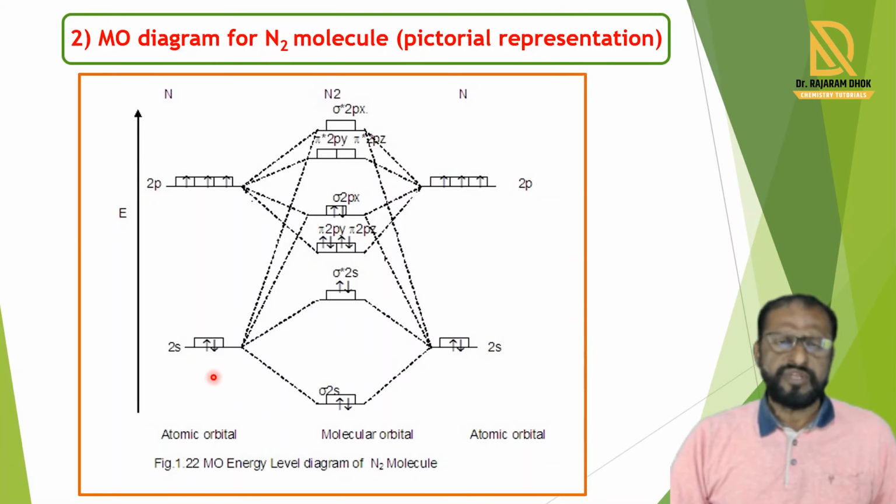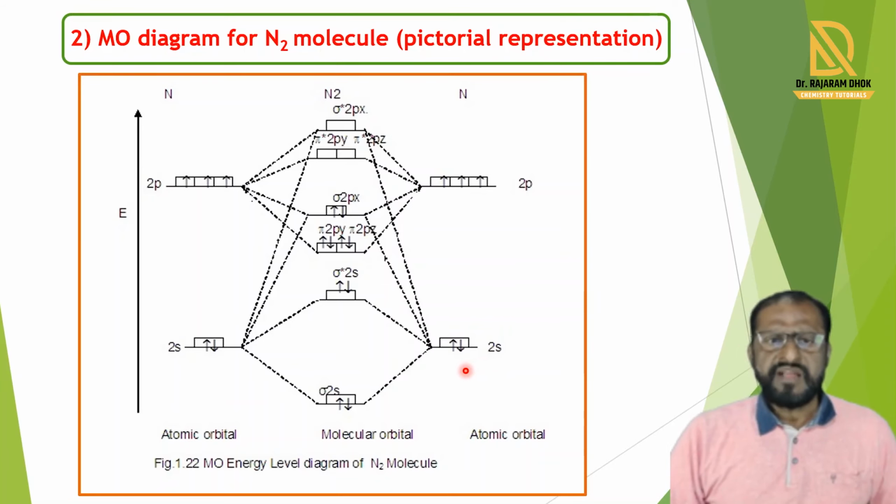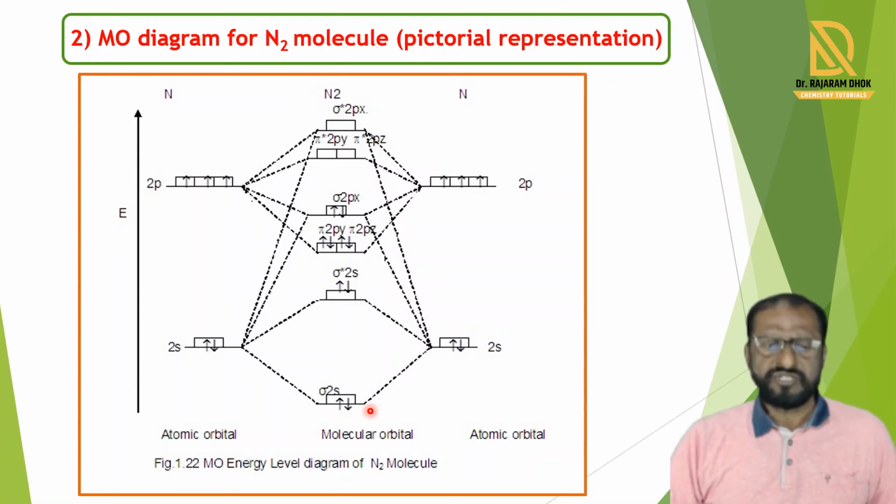First, the 2s atomic orbital of the first nitrogen and the 2s atomic orbital of the second nitrogen, when their wave functions are the same, form the sigma 2s molecular orbital. This sigma 2s molecular orbital has lower energy than the original atomic orbital energy.